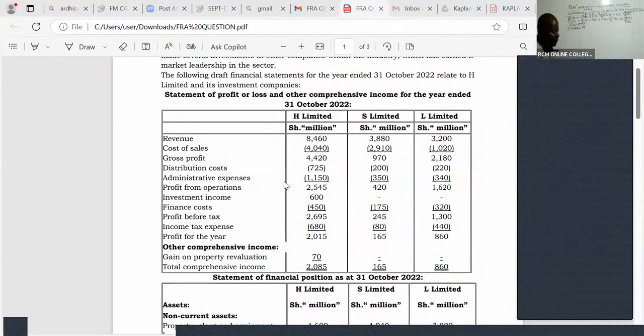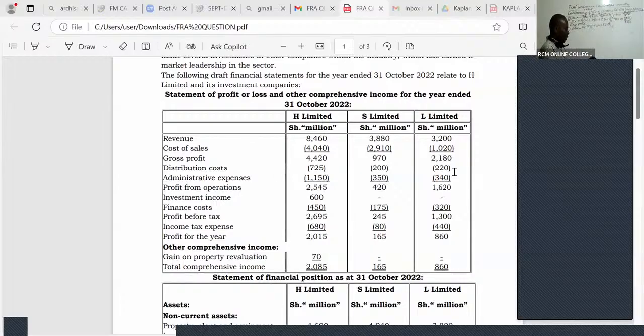I have a figure of 725 plus 200 plus 220 times 6 over 12. No adjustment. Can somebody give me this figure?